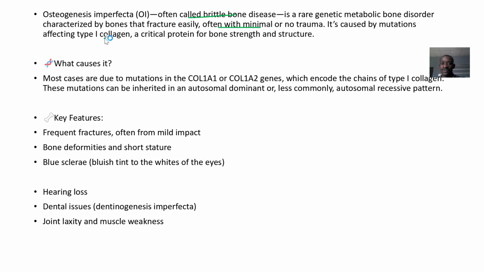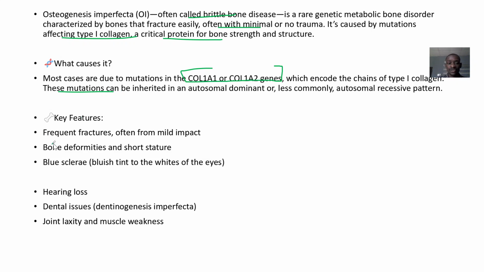It is caused by mutations affecting type 1 collagen, which is a critical protein for bone strength and also bone structure. So what causes it is usually mutations in these two genes, the collagen 1A1 gene or the collagen 1A2 gene. These genes usually encode for what? Type 1 collagen. These mutations can be inherited in an autosomal dominant or, less commonly, an autosomal recessive pattern.